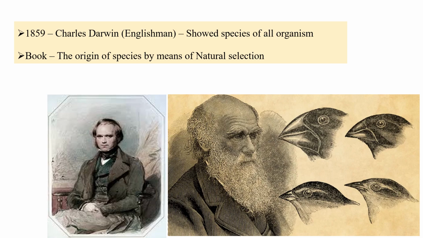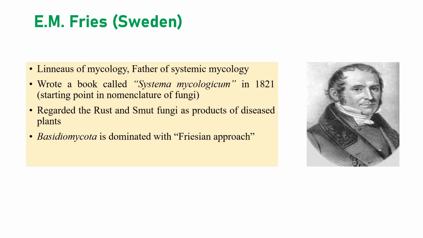The next one is Charles Darwin, around 1858 and 59. He worked on one of the famous theories, that is the Origin of Species, right? The next one is E.M. Fries. We also discussed that E.M. Fries is also a student of Carolus van Linnaeus, right? So he's considered the Linnaeus of mycology, which means he's almost greater than Linnaeus after Linnaeus, right? So that's why he is considered the Linnaeus of mycology, and also considered the father of systematic mycology.